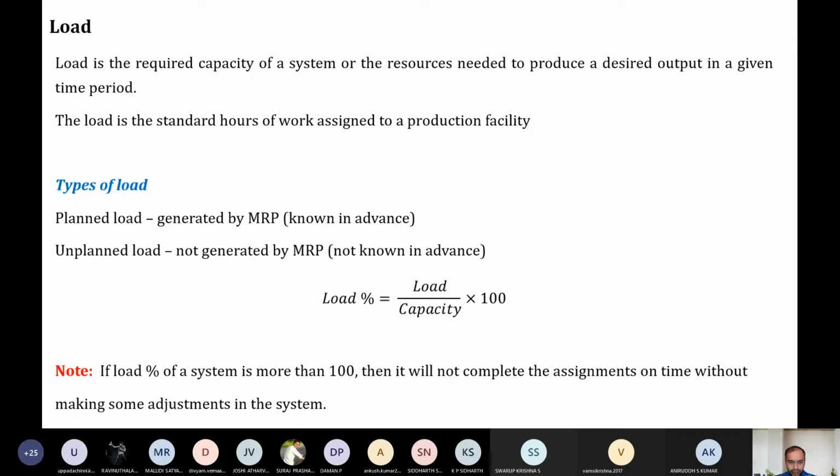Same thing with machines. If you are loading the machine with more work than its capability or capacity, automatically the machine will fail. A machine can perform work for 8 hours and produce 100 components, for example. But if you are compelling the machine to work for more than 8 hours, and you are giving more resources for the production activity to produce 1,000 components, then it is very difficult to make it perform continuously. So there the system will fail. So overloading is to be avoided.